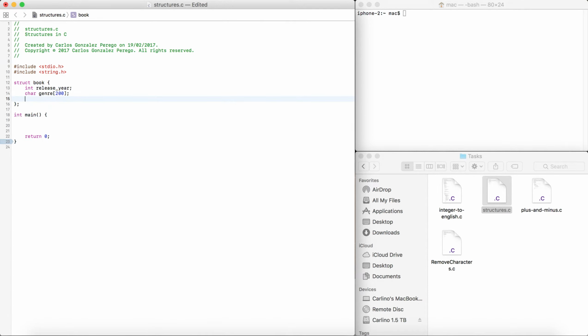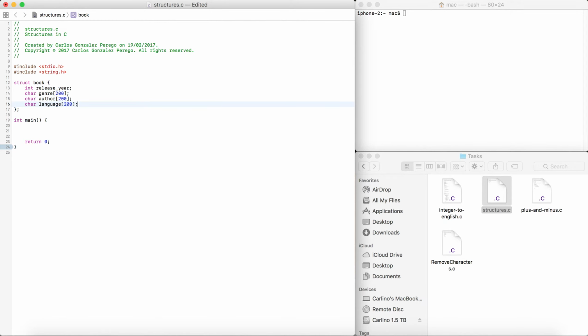They also have an author. What else does a book have? A book can also be defined by the language, so that's another array.